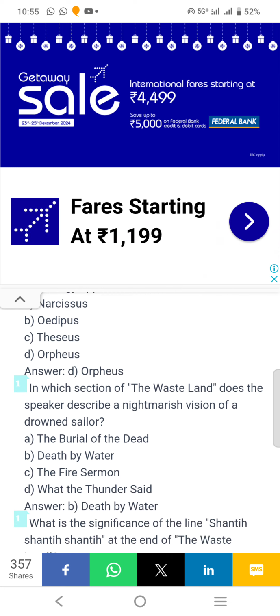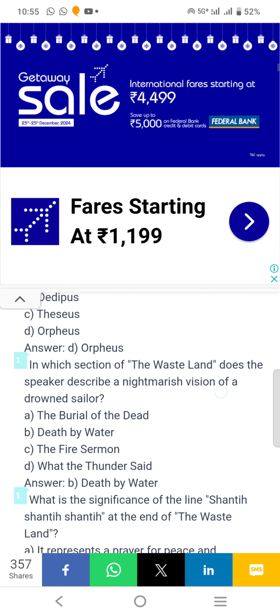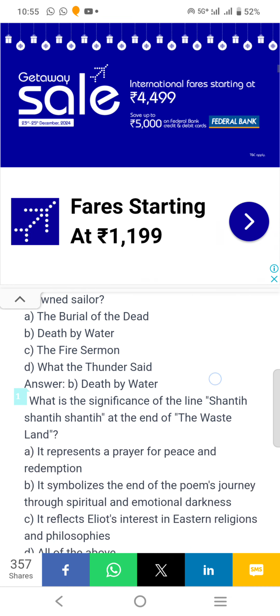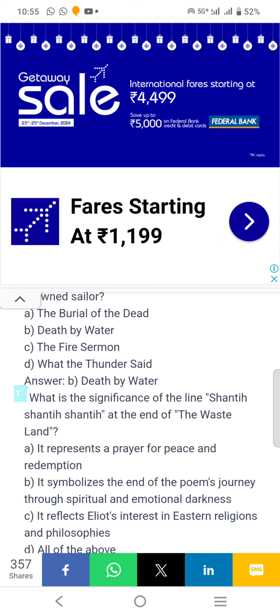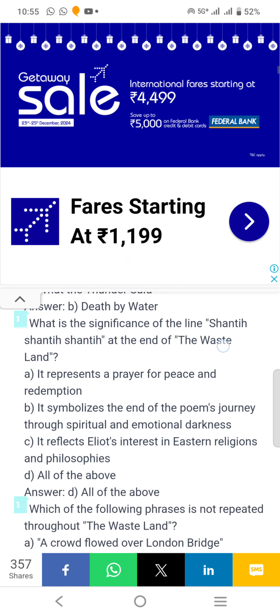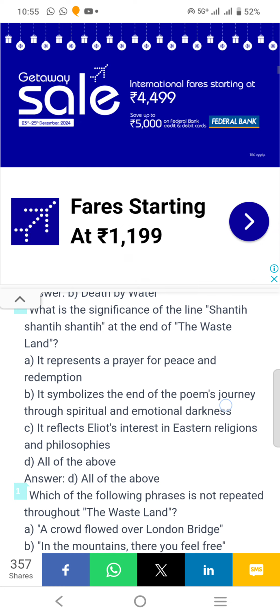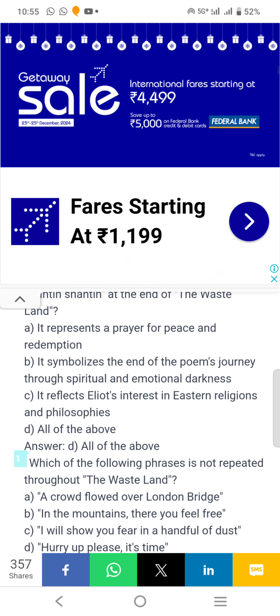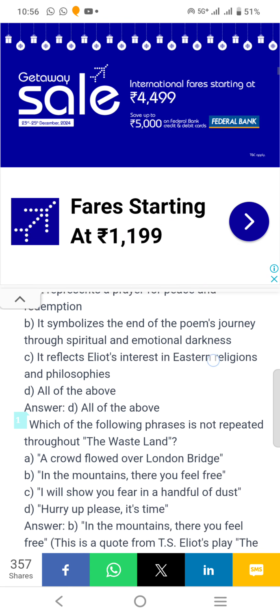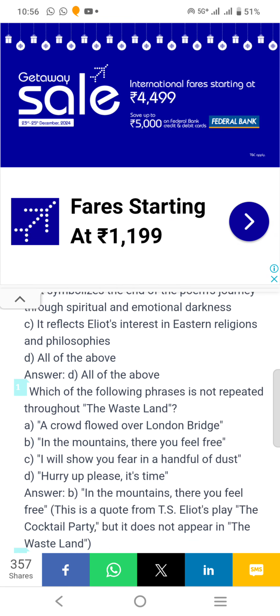In which section of The Wasteland does the speaker describe the nightmarish vision of the drowned sailor? Death by Water. What is the significance of the line Shantih Shantih Shantih at the end of The Wasteland? All of the above. It represents a prayer of peace and redemption. It symbolizes the end of the poem's journey through spiritual or emotional darkness. It reflects Eliot's interest in Eastern religion and philosophies.